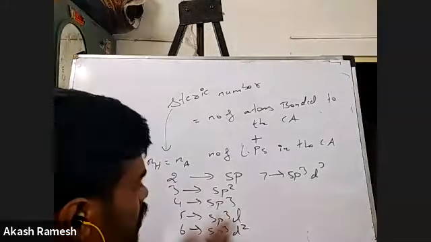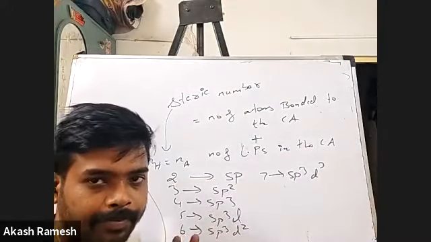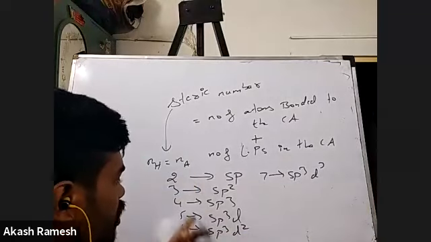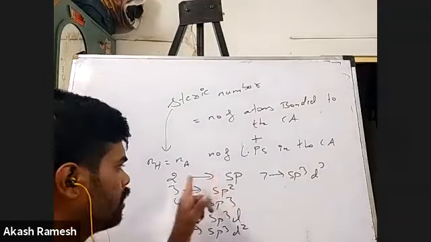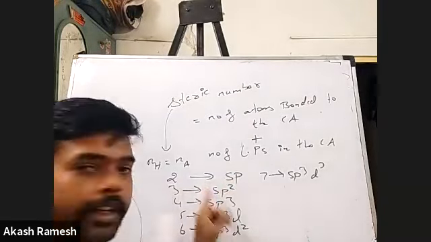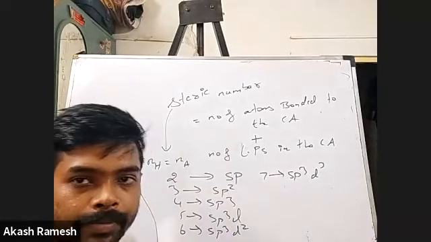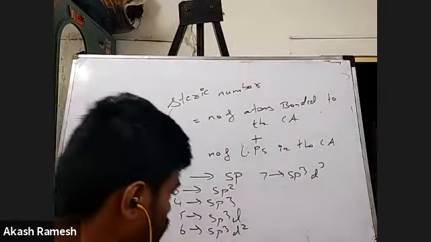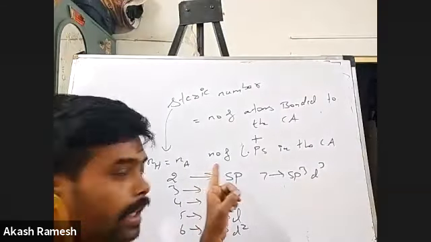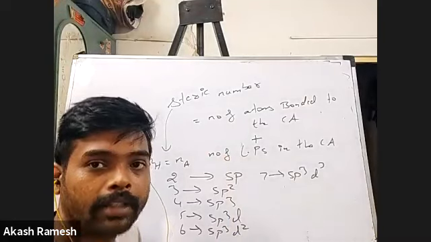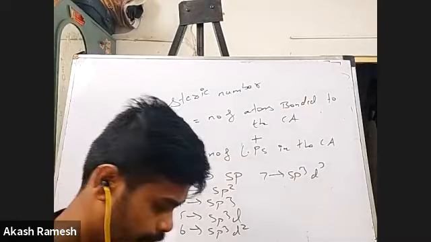I'm just telling you this now, and we'll see a lot of examples, so do not worry. Depending on steric number values, these will be the hybridizations. Very easy, right? 2 means s plus p, 3 means s plus 2p, 4 means s plus 3p. Understood? Cool. This you have to remember. Now this formula is very important, so we'll take some examples and see whether this works or not.